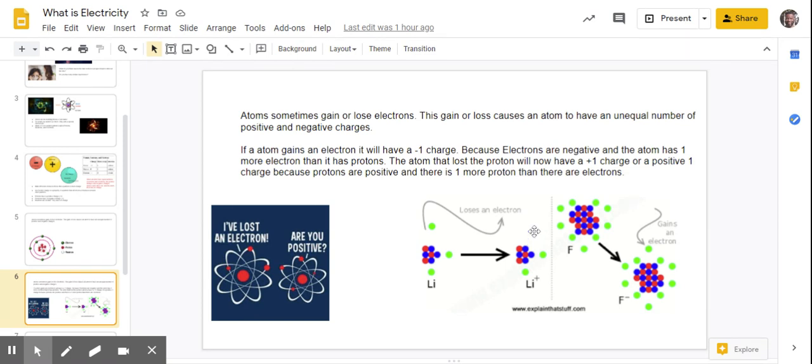So if it has more electrons than protons, it has a negative charge. If it has more protons than electrons, it has a positive charge. So electrons have a negative charge and protons have a positive charge. And that's what this is saying right here.